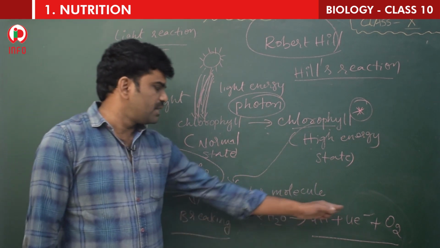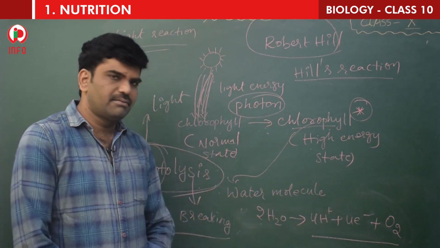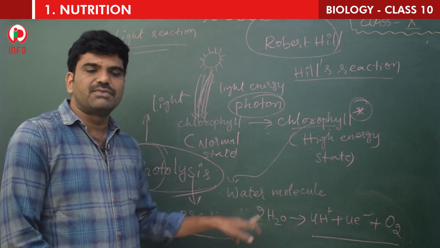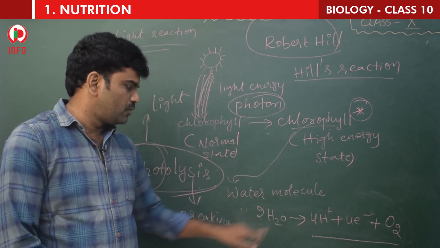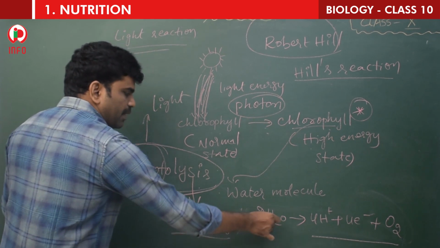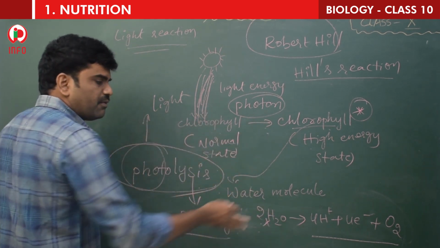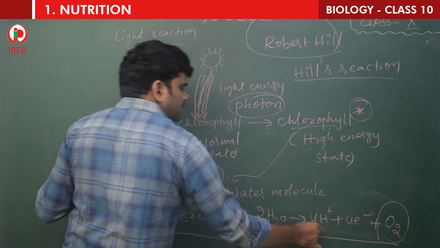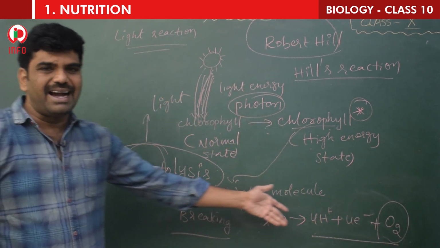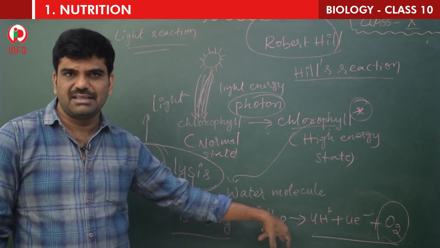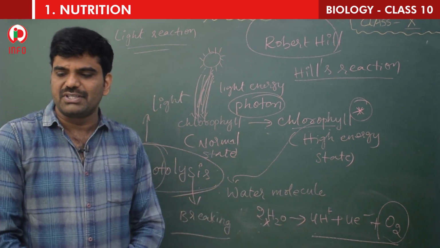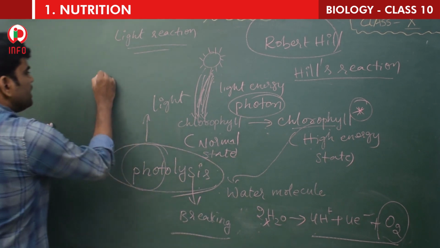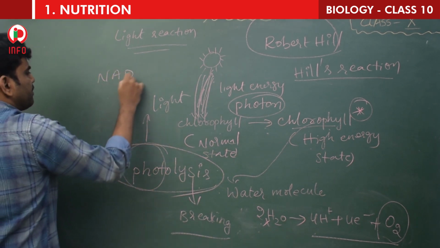So 4 protons and 4 electrons are present here in 4 hydrogen. Yes or no? This is 4 hydrogen atoms, 2 into 2 equals 4. In 1 hydrogen atom, there is 1 proton and 1 electron, so 4 hydrogen is 4 protons and 4 electrons. So the hydrogen produced in photolysis is immediately picked up by a special compound which is called NADP.